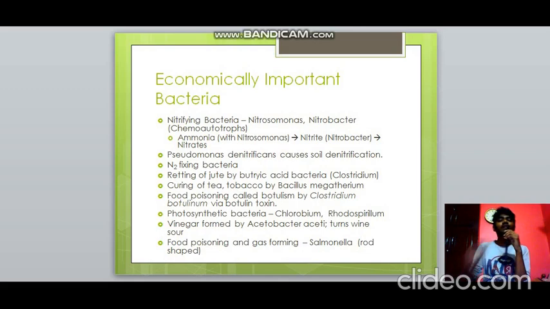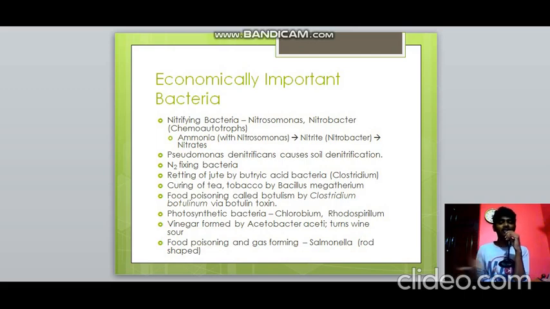And there are also a lot of nitrogen fixing bacteria, and also retting of jute by butyric acid bacteria like Clostridium butylicum. Then there is curing of tea and tobacco by Bacillus megatherium. Also food poisoning called botulism, which is carried out by Clostridium botulinum. It's not Clostridium butylicum, that is the previous one. This is botulinum, via botulin toxin.